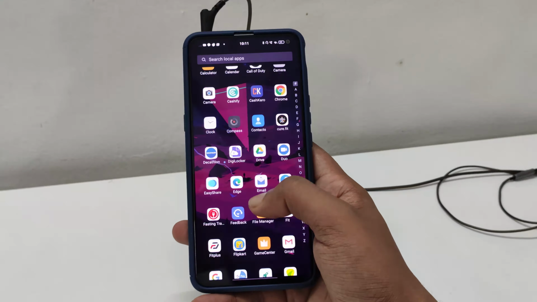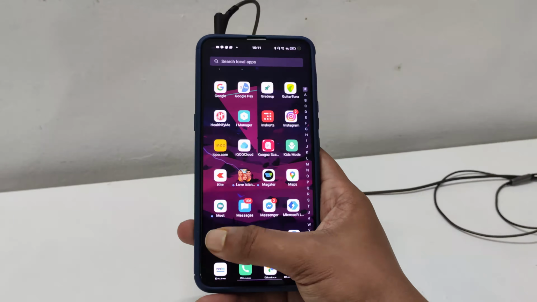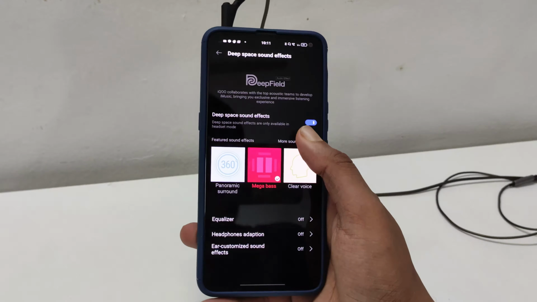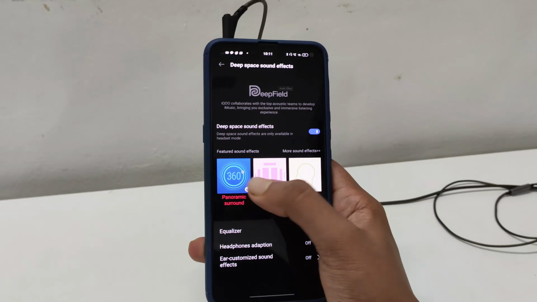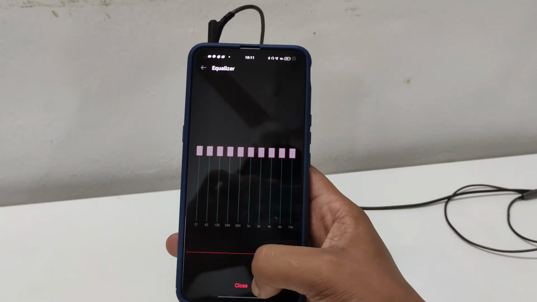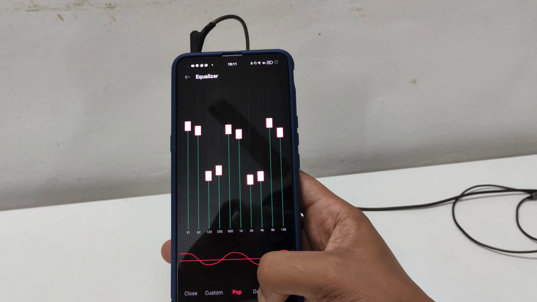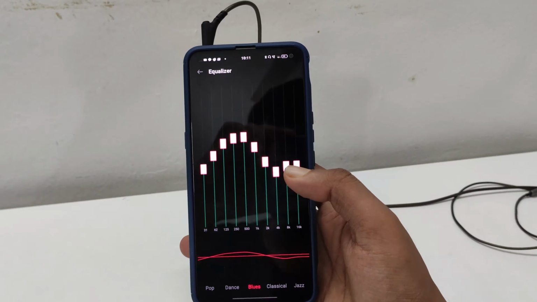When you go to the music app, you have to go to the settings, and you go somewhere known as audio effect. You will see that iQOO has collaborated with something known as Deep Field for an amazing acoustic effect, and I can assure you this actually works. When I actually use it, the panoramic surround, mega bass, clear voice, these all actually work, and there are so many more sound effects that you can use. There's also an equalizer, there's also headphone adaptation, and more.